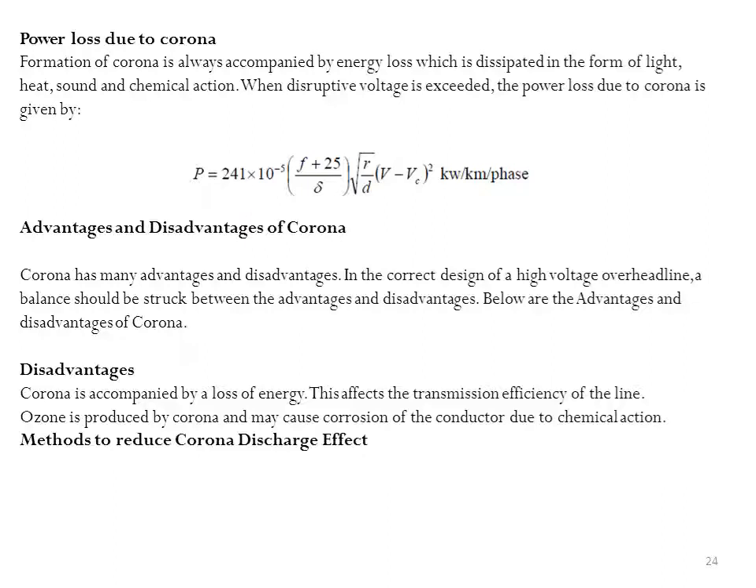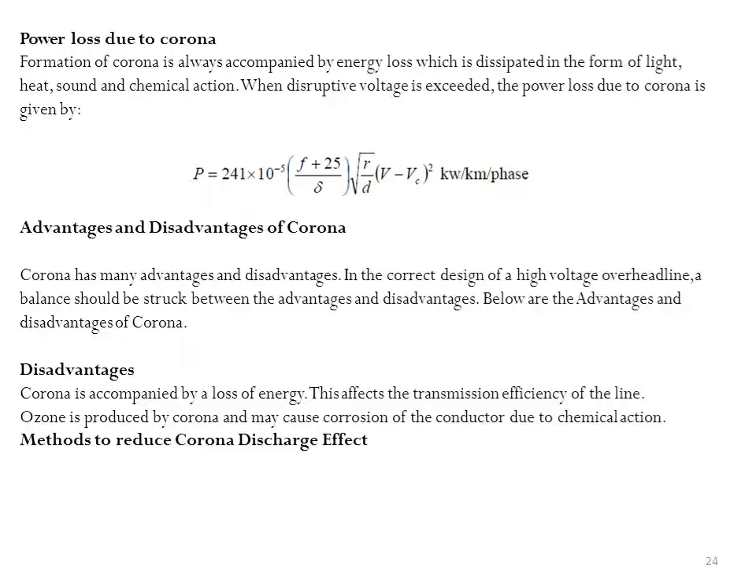Then, advantages and disadvantages of corona. Corona has many advantages and disadvantages. In the current design of high voltage overhead lines, a balance should be struck between them. Advantages: due to corona formation, the air surrounding the conductor becomes conducting and hence the virtual diameter of the conductor is increased. The increased diameter reduces the electrostatic stresses between the conductors. Corona also reduces the effect of transients produced by surges.